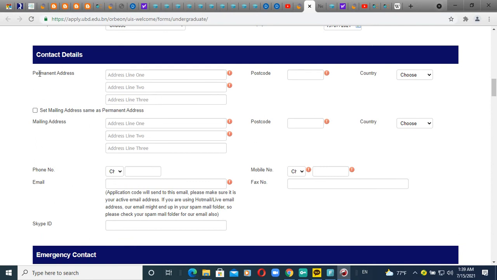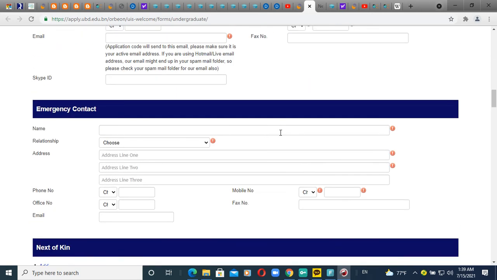And contact details, that means your permanent address you have to put in here, also the postcode, and here another address like a mailing address. Permanent address is somewhere, and mailing address is somewhere. That means if you are not living at home, but if you are living at home, then you can use the permanent address in both cases, so it is okay.